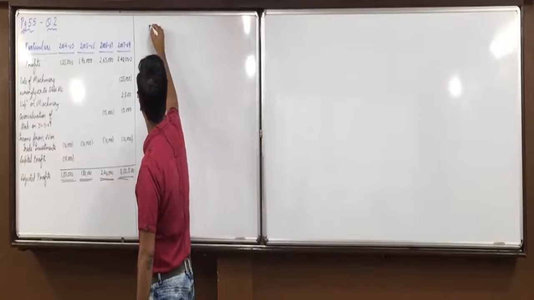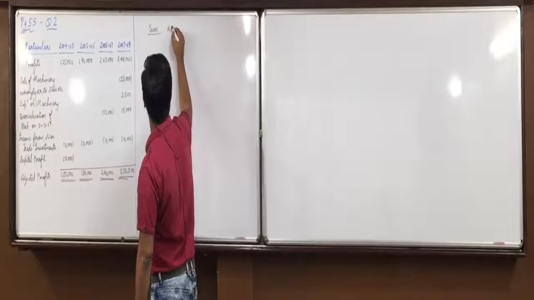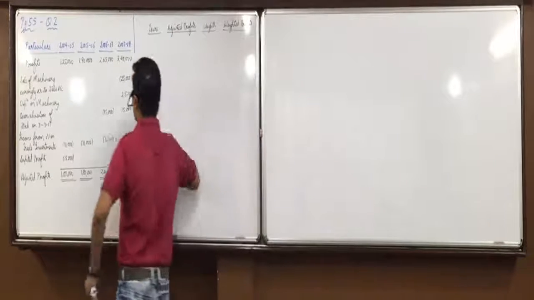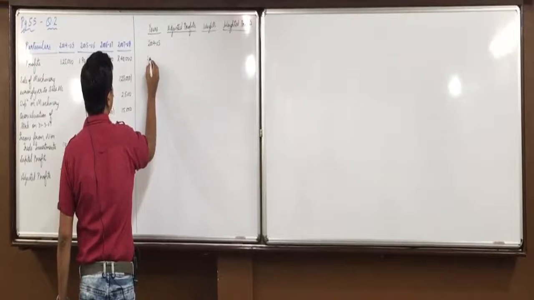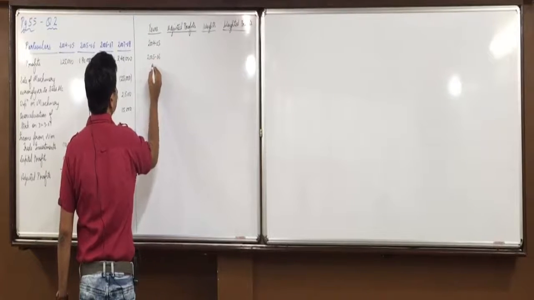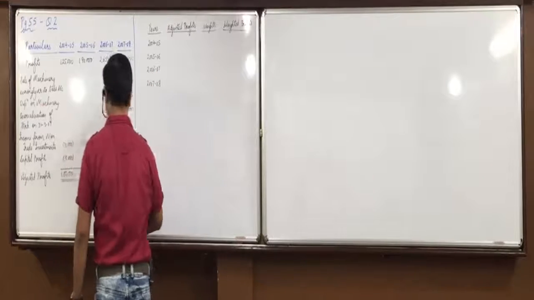So now, years, adjusted profits. Yes, did you try with this? 2004 to 5, 2005 to 6, 2006 to 7, and 2007 to 8.